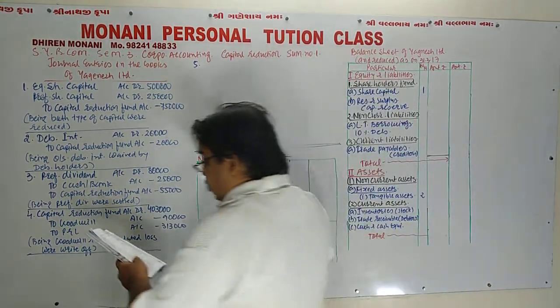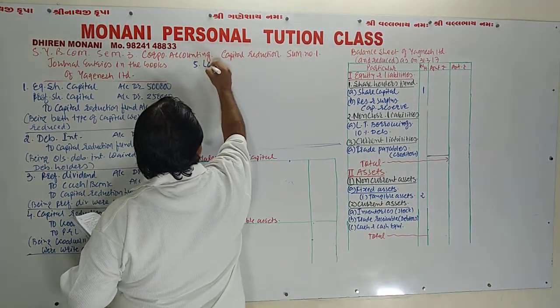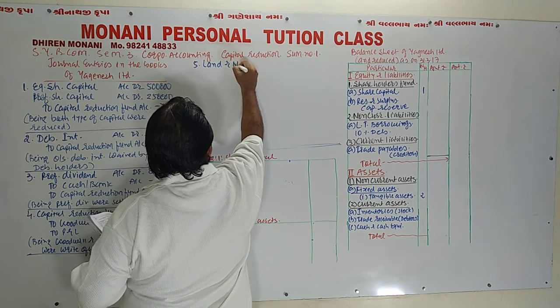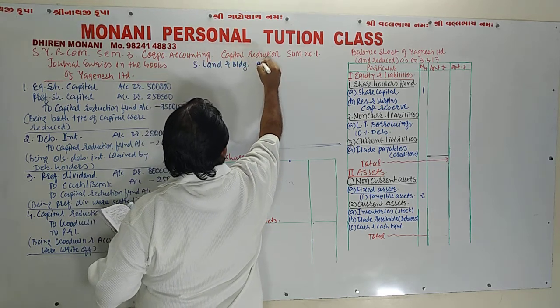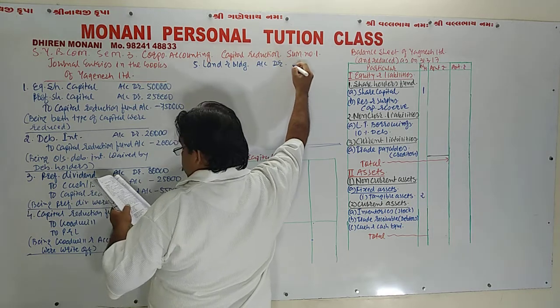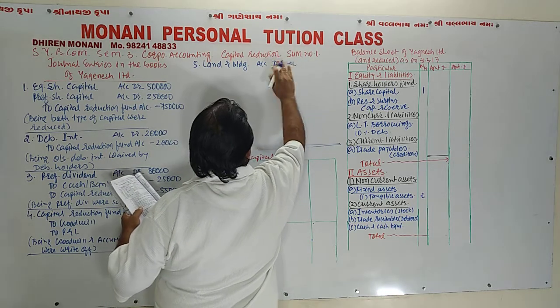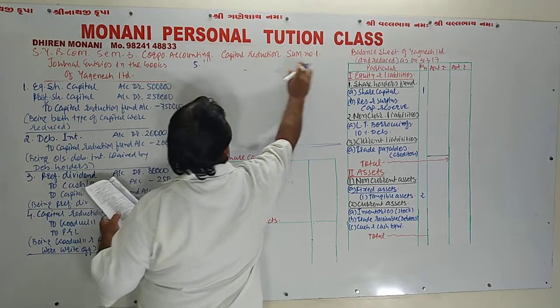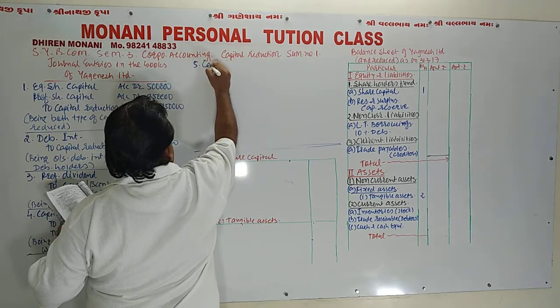So land and building account debit rupees 2 lakh. Oh, sorry, my dear, this should be credited, but CRF account.